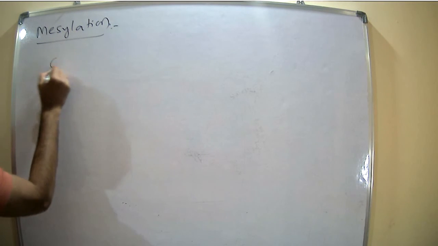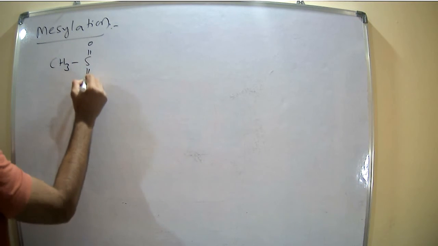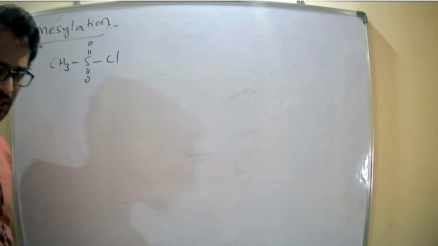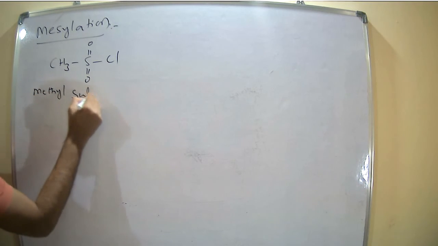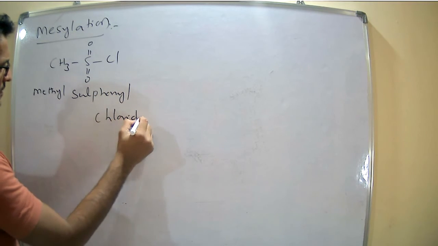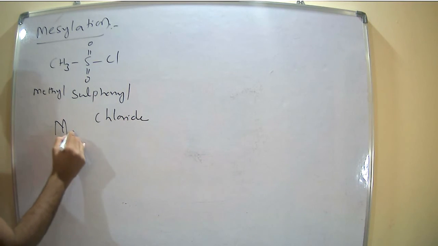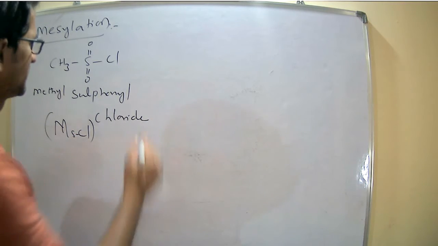Next, the methylation reaction. CH3, methyl sulfonyl chloride, MsCl.